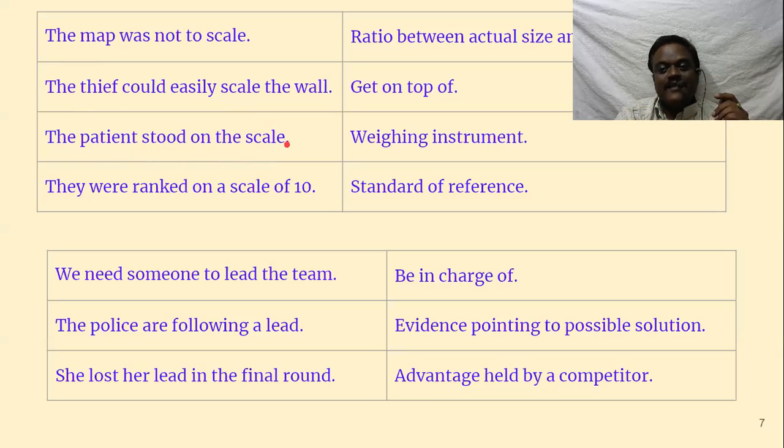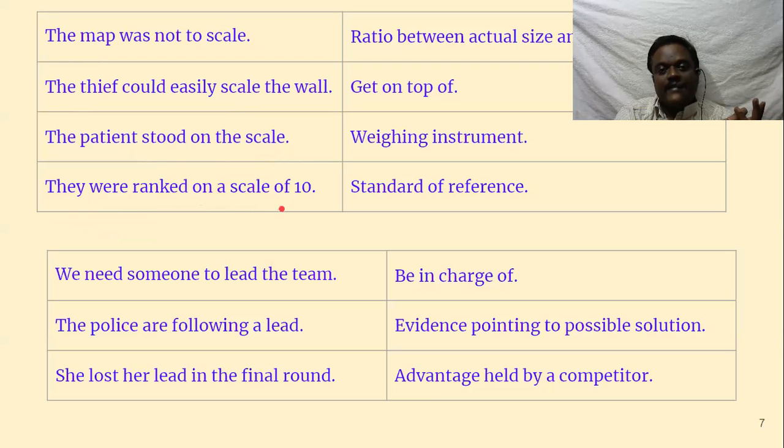The patient stood on the scale. Then what is this scale? Maybe you must be knowing. Weighing machine. Weighing machine or weighing instrument is called scale. Not only weighing machine, even weighing instrument. That is also called a scale. Okay. The patient stood on the scale.